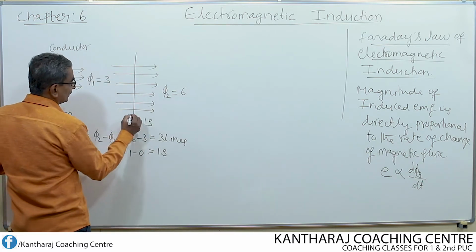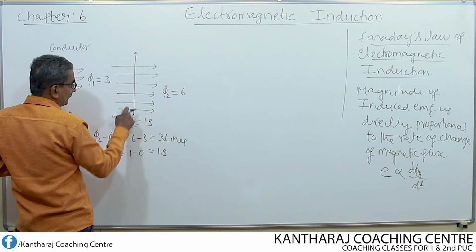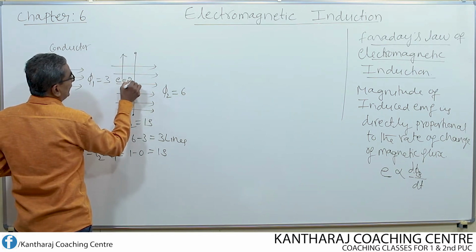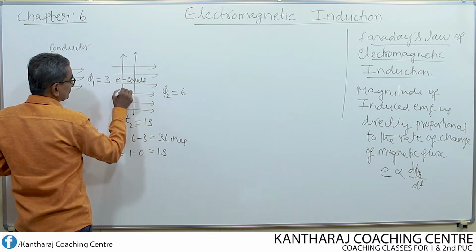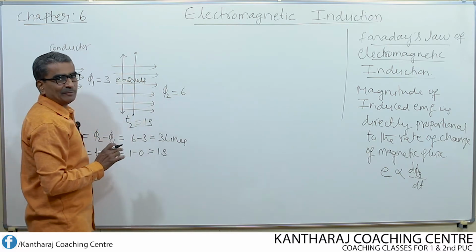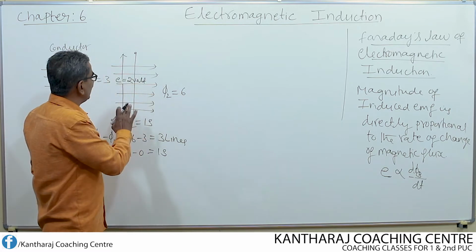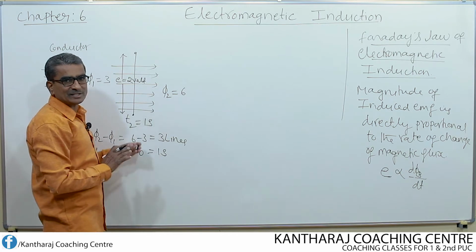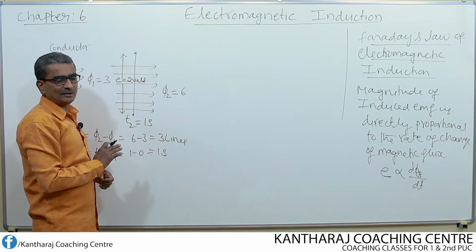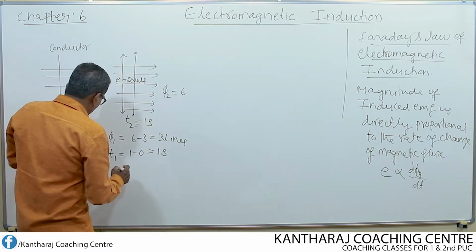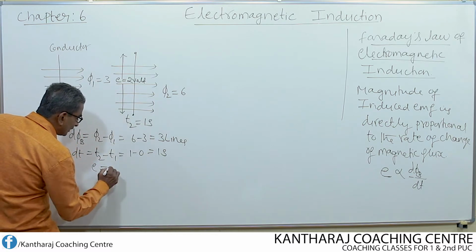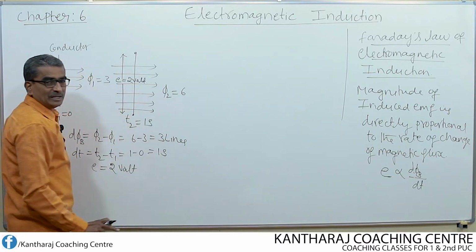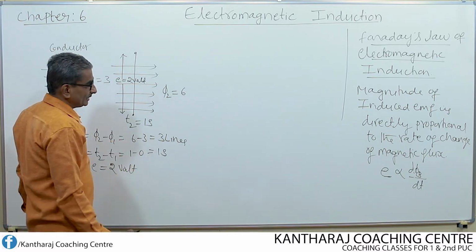Now as a result of this, let the EMF induced between the two ends of the conductor be equal to 2 volt. All these are random values that I am giving, not correct measured or experimental values. For the sake of understanding, we shall choose some numerical values. Now the EMF induced is equal to how much? 2 volt, due to change of how many lines? 3 lines in 1 second.